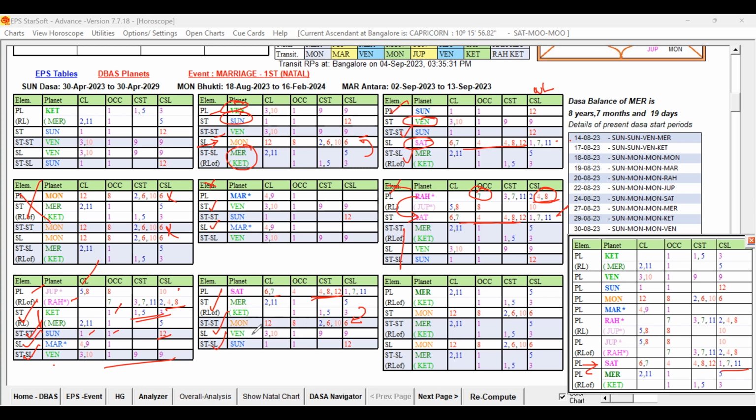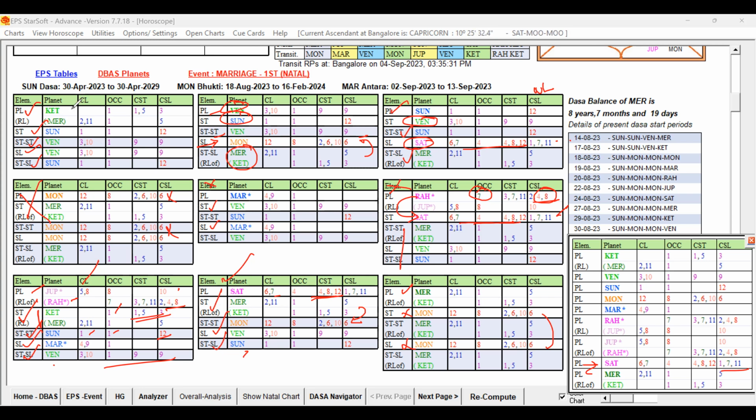But the star level and sub level are having our key planets, Mercury, Ketu, and Venus, and also Sun. So Saturn is also good, Jupiter also good, and Mercury is okay, but the star level Moon and the sub level Moon are unfavorable key planets, which is not good. And Ketu's first level is good, Sun also good, all the levels are good only. So now the difference between this planet and this planet is that the strong favorable key planet Ketu or Mercury are playing at the star level here.